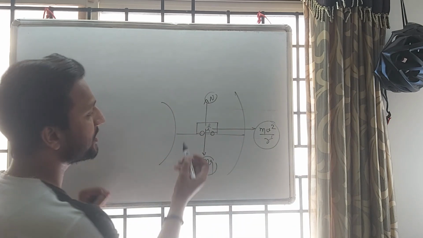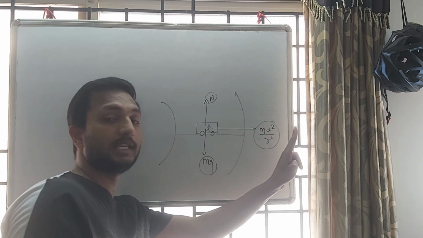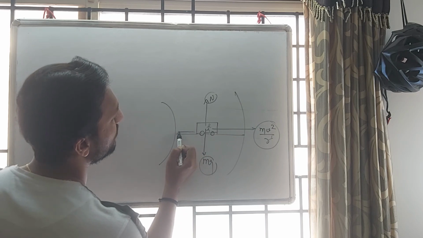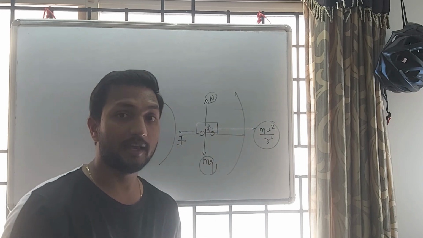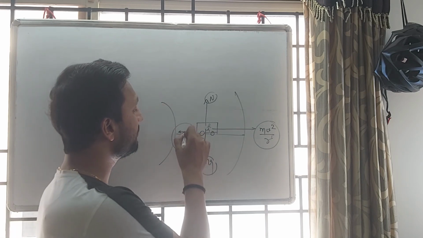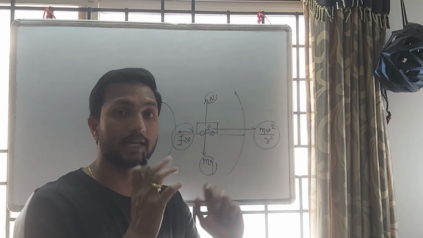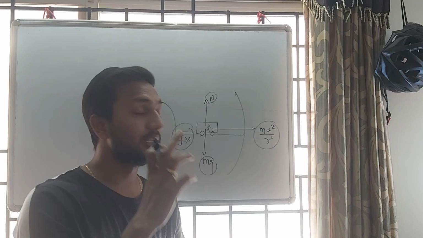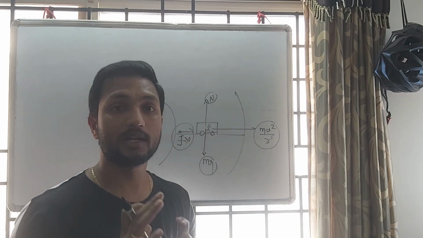So what other option do we have? On the road here, the tendency of this car is to move in this direction. So we have one force that is friction. That friction will balance mv square by r. What will happen if you don't have friction? If you remove this friction, then obviously the car will skid. It will skid outside of that circular track, away from the center of the circular track.